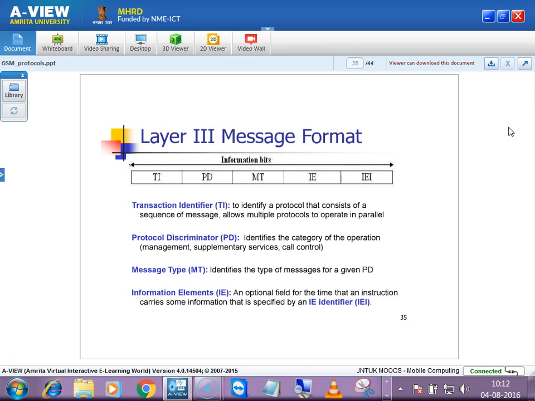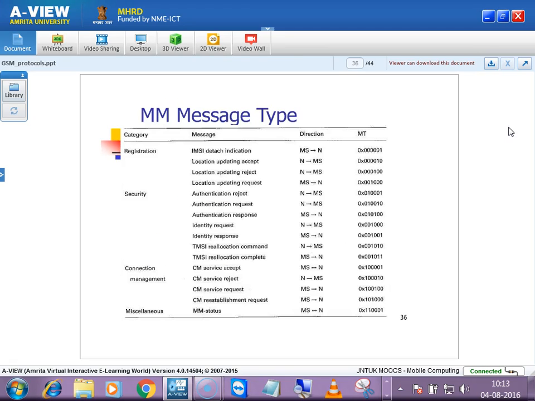The message type identifies the message. For each and every message there will be one identifier, that is the message type. Information elements: an optional field that carries some information, specified by the IE identifier. If there is some extra information, it can be transmitted in the IE. The information element is decoded first, and based on it we come to know which data to decode, and some information can be known with the help of this information element. Here it is optional.